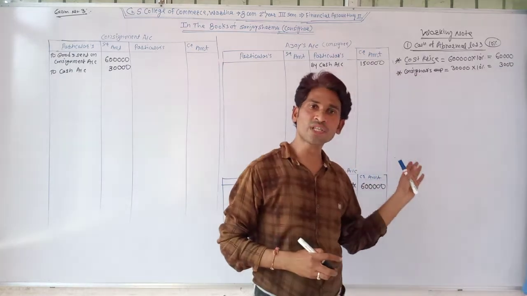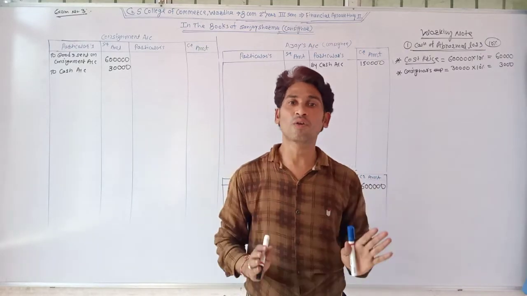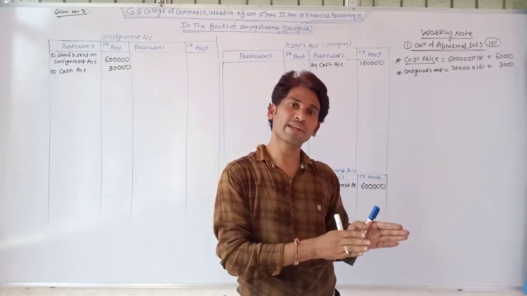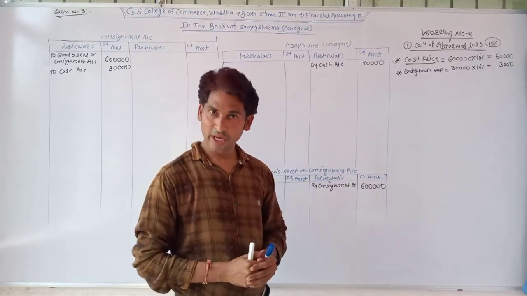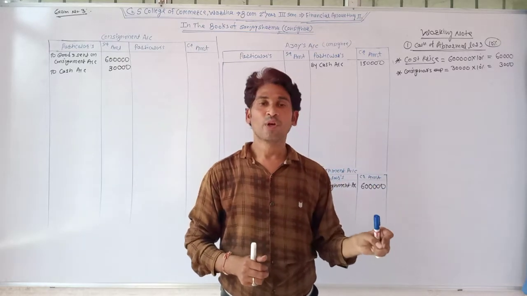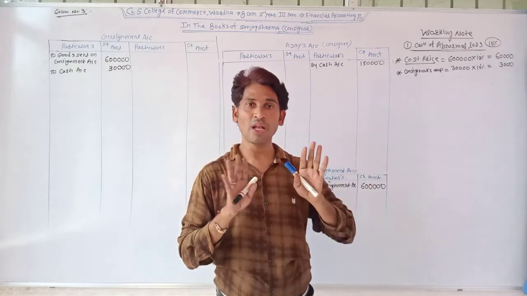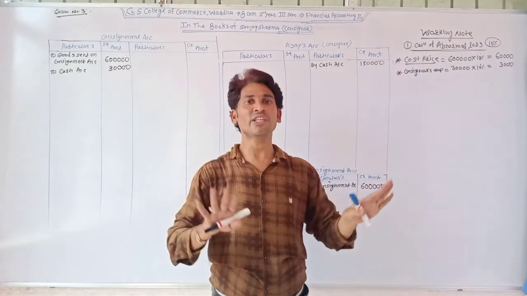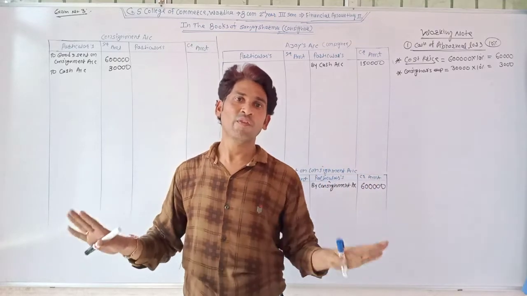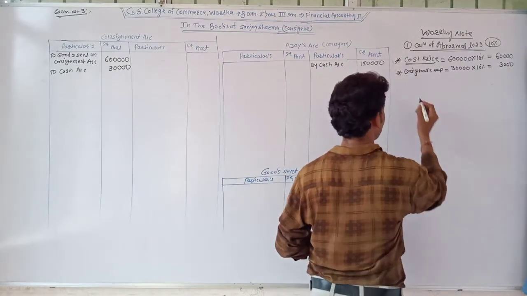The goods are lost in transit. It means they never reached the consignee's area, so the consignee had not spent any amount for these goods. When goods are lost in transit, you don't take the consignee's expenses in the valuation of abnormal loss, because goods never reached the consignee.